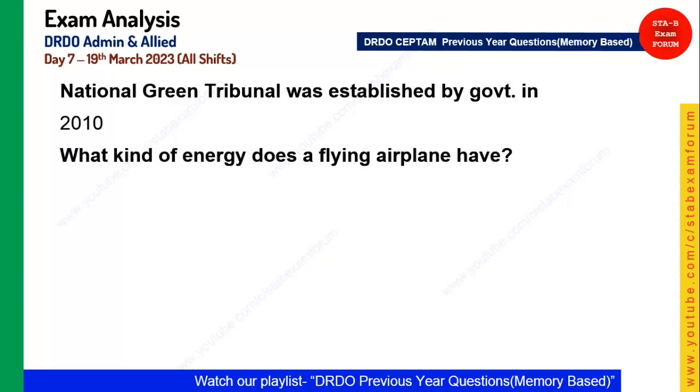Coming to the next, it is from the science. What kind of energy does a flying airplane have? The answer is both kinetic and potential energy. Why? Because it is flying in the air at a certain height, because of which it has some potential energy, whereas since it is moving forward, it is in motion, so it has kinetic energy also. So the answer would be kinetic and potential energy both, not only kinetic.